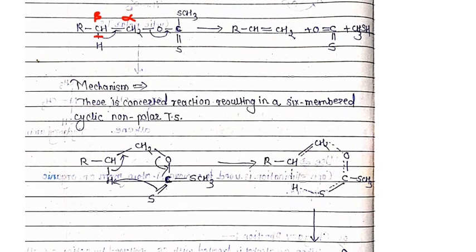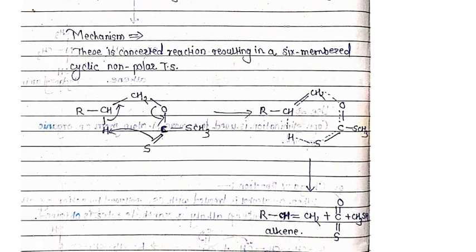The mechanism: this is a concerted reaction resulting in a six-membered cyclic non-polar transition state. Okay, so this is the six-membered transition state. This transition state is also non-polar. Last time, in the pyrolysis of acetate, we saw the same transition state. So the same six-membered cyclic transition state is formed here.